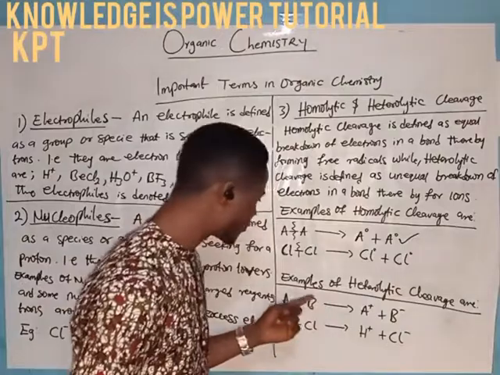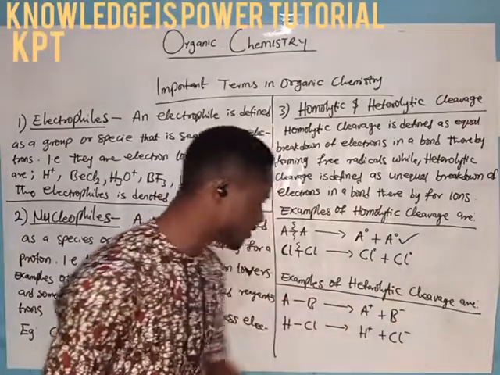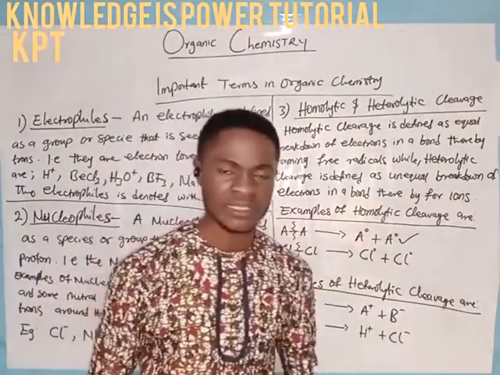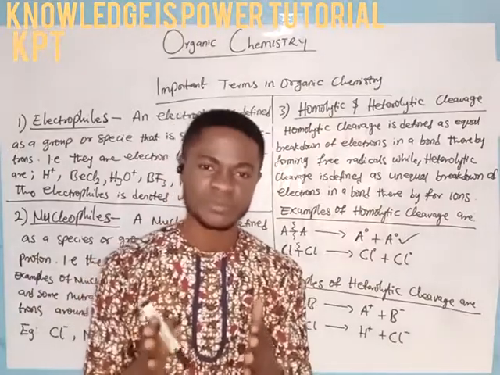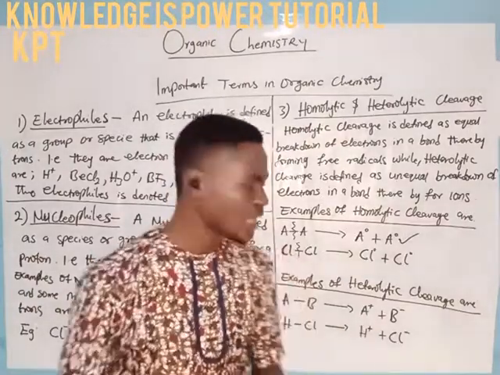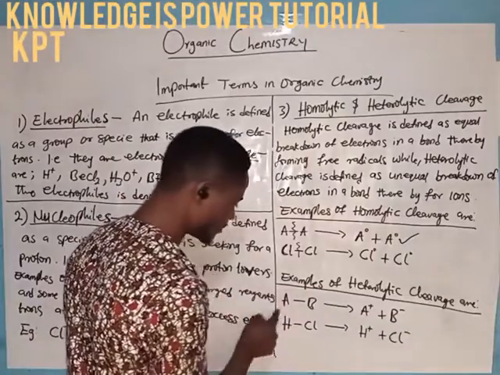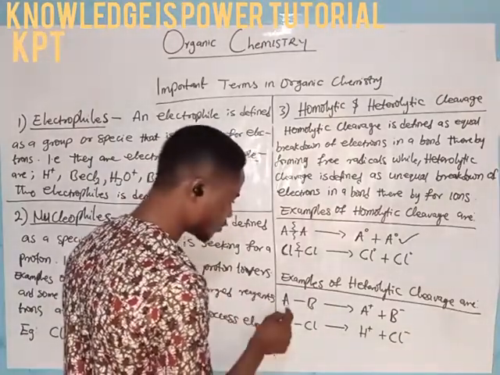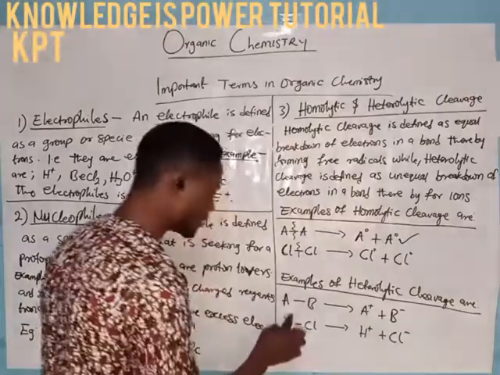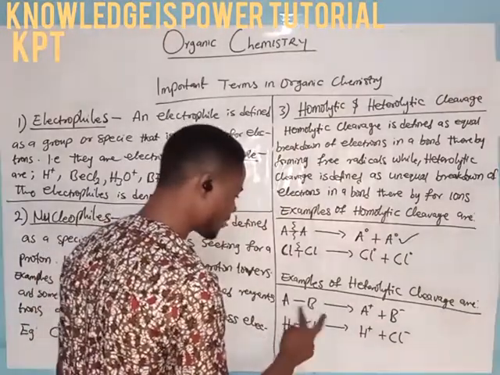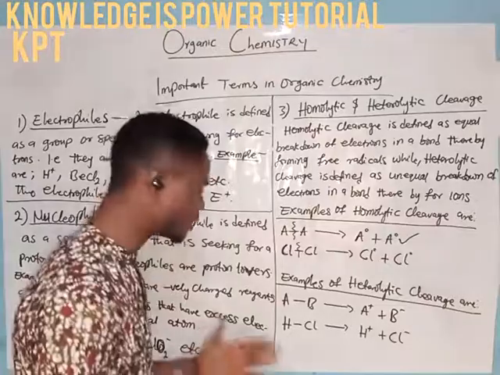Another example is heterolytic cleavage. Very important we understand, heterolytic cleavage will only take place between two dissimilar atoms. Again, using an arbitral equation to explain, this is A bonded to B. Since A and B are not the same, they must differ in electronegativity.